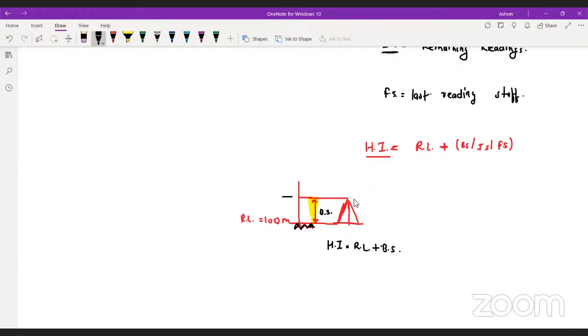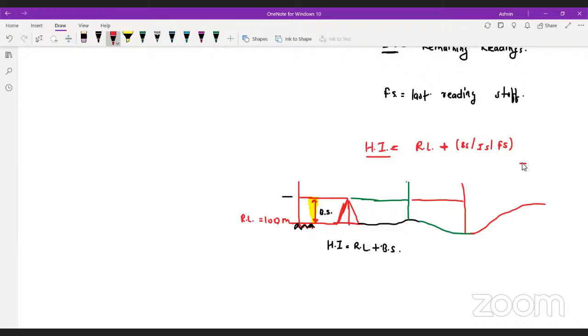You guys are getting it? Now we can move forward and continue the survey like this. Now my staff is here. This is my reading. Now my staff is a little bit down, so my staff will be here, and the reading will be like this. But what happened this time? My terrain goes like this.